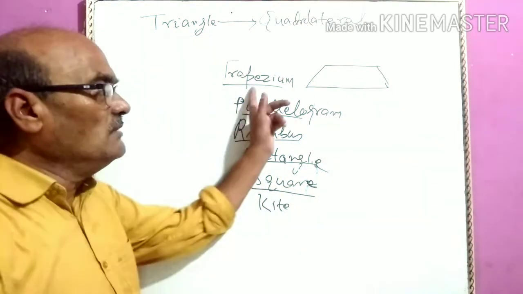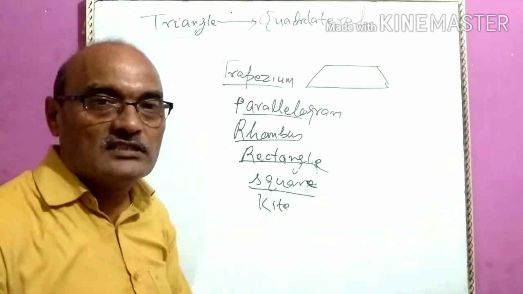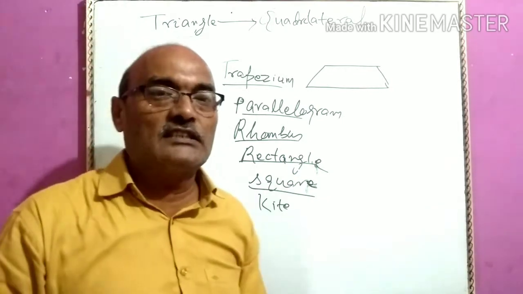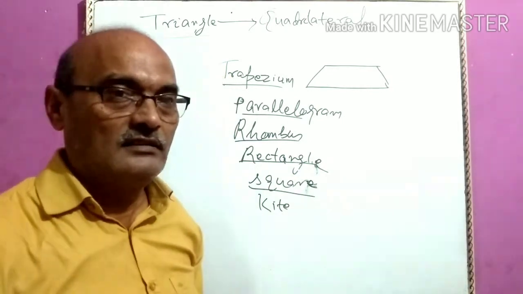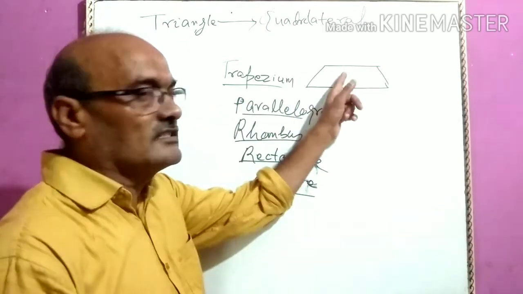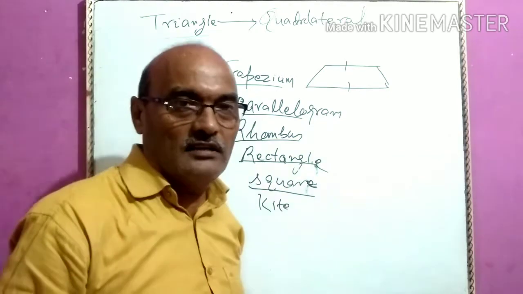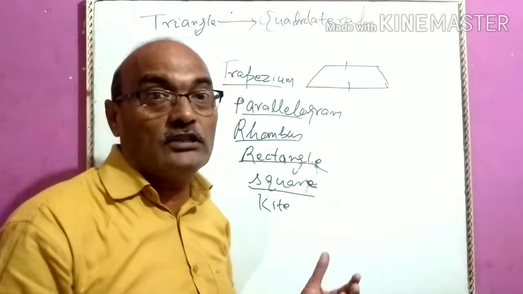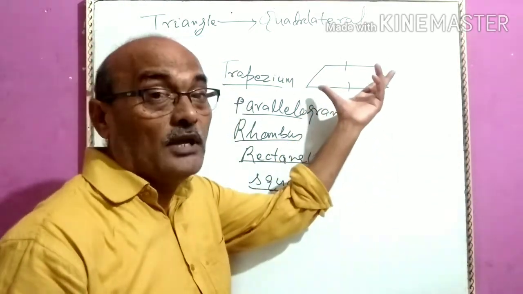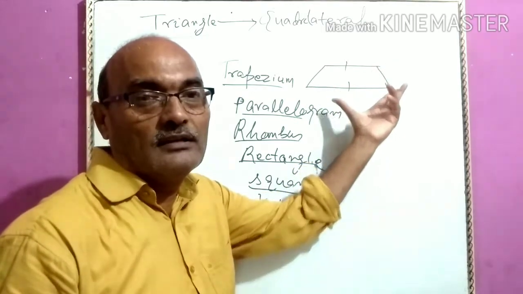A trapezium is a quadrilateral in which a pair of opposite sides is parallel. Then what about the other pair? The other pair may be parallel, may not be parallel.